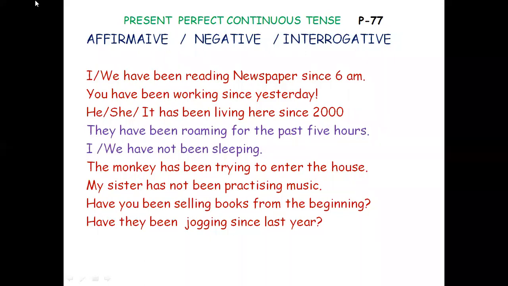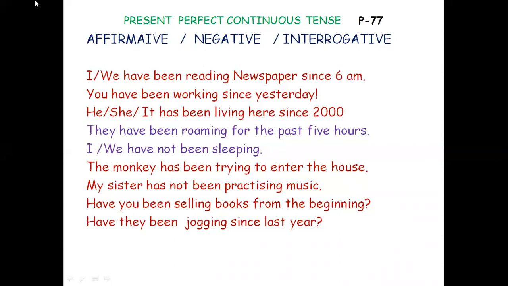Verb group, he has been living. It is has because he, she, it is singular. And been living, been working, been reading will not change irrespective of the subject and the person or number.